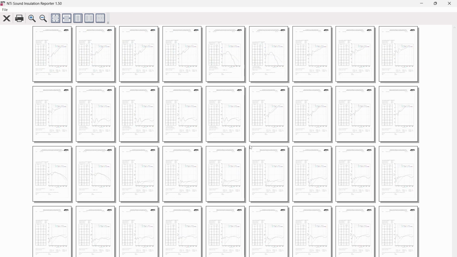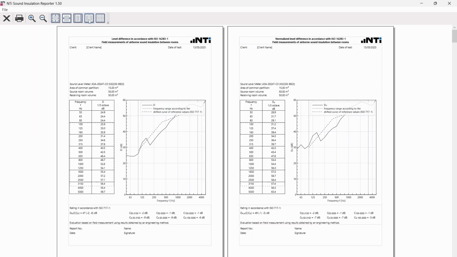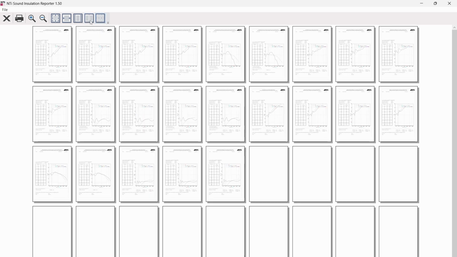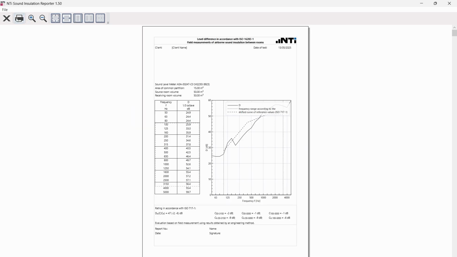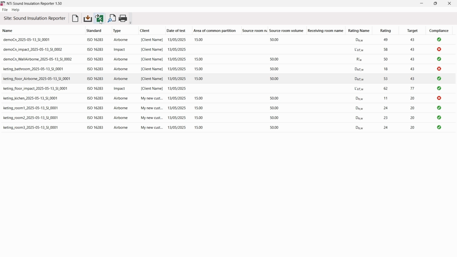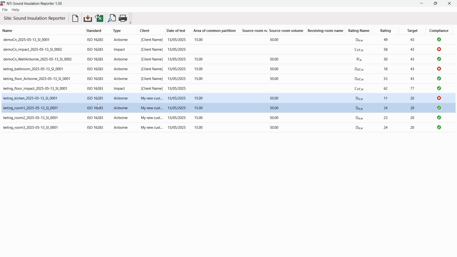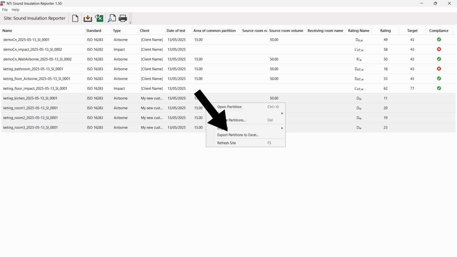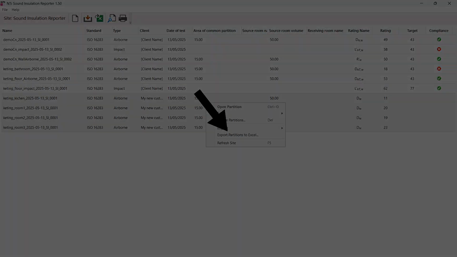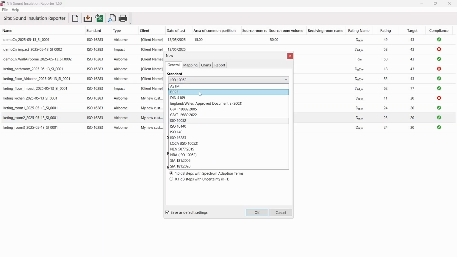Also, by using the Side View, you can generate the report for all of your partitions. In the Side View, you can select specific partitions and export them into Excel file. We've also added support for NRA and LQCA regulations.